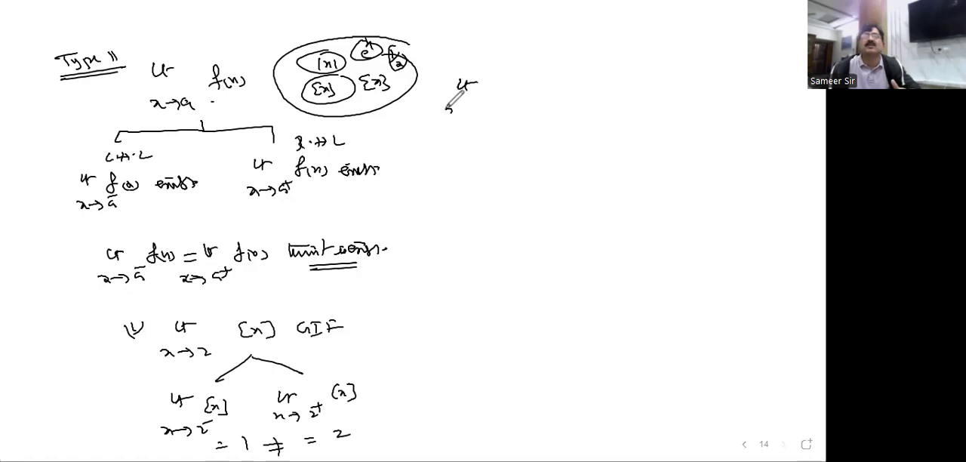Take limit x tends to 1. If I take here 1 minus x, okay, here x minus 1. See, one example I'm taking here.